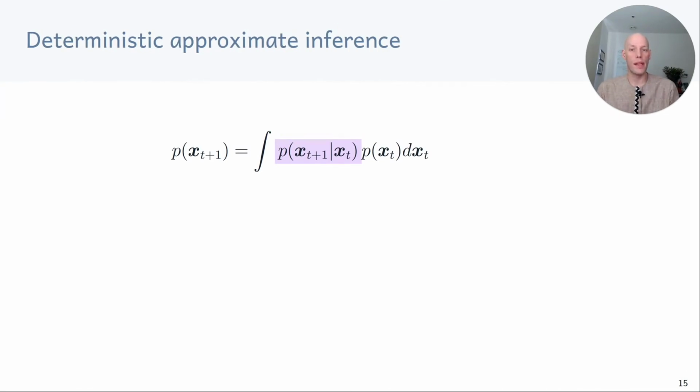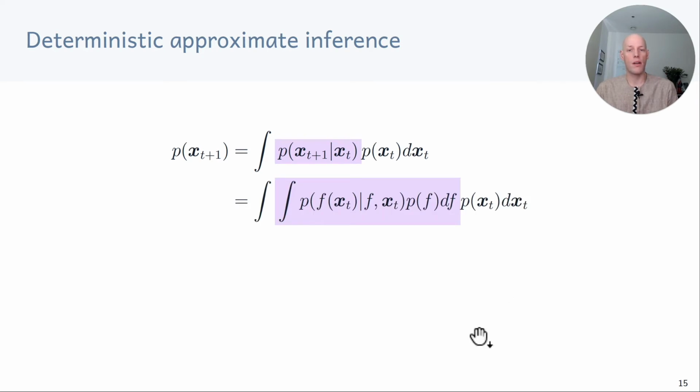When we compute the next state distribution, we need to compute the integral of the next state distribution conditioned on the current state, and we integrate out the current state with respect to p(x_t). So this integral is exactly the same integral that we already looked at before. The additional complexity now with a Bayesian model, such as the Gaussian process, is that the conditional distribution itself requires solving an integral. I'm writing p(f) here to indicate the distribution over functions. If you're more familiar with Bayesian linear regression, replace f with the model parameters theta and the equations will be identical.